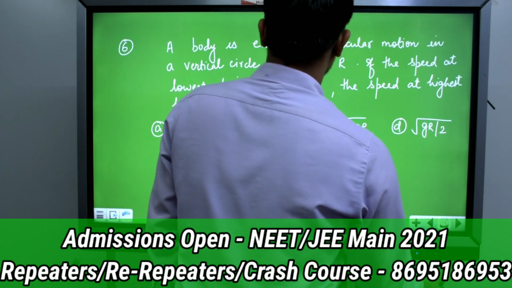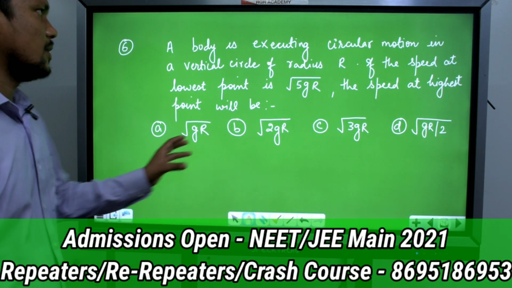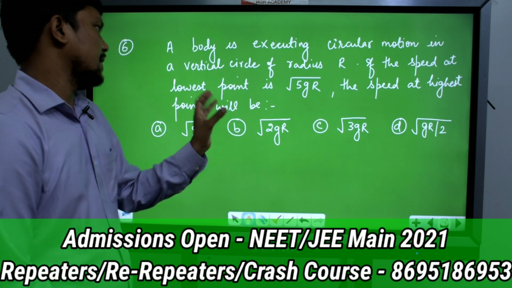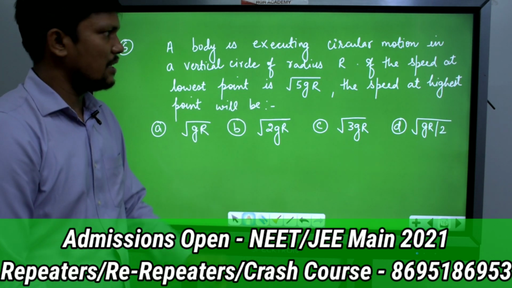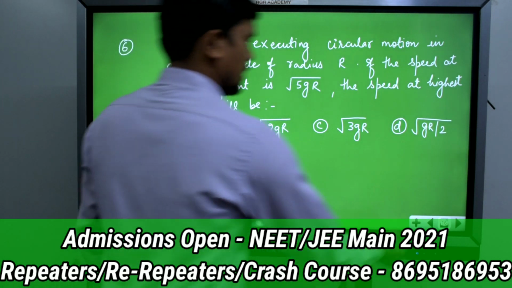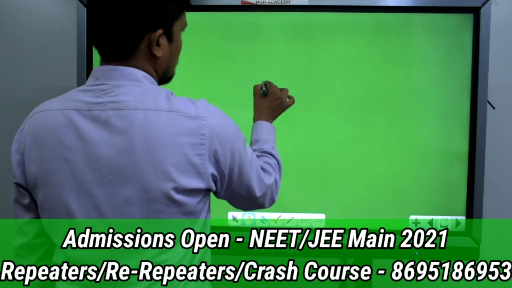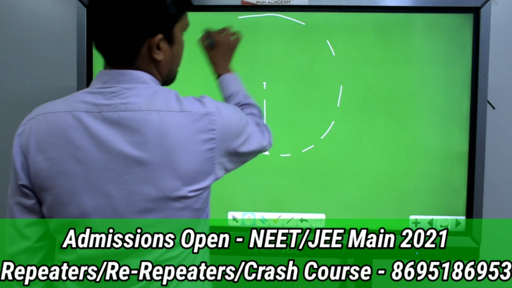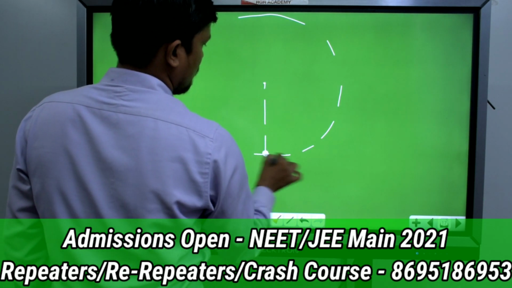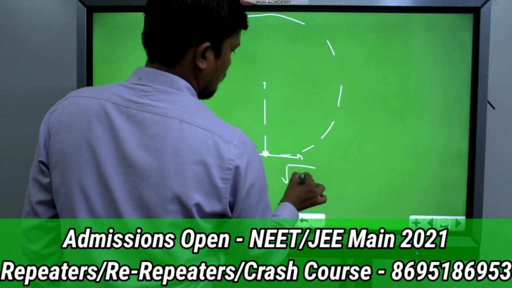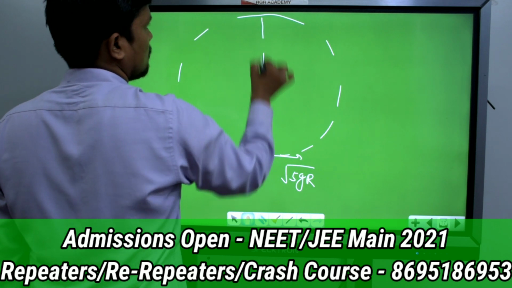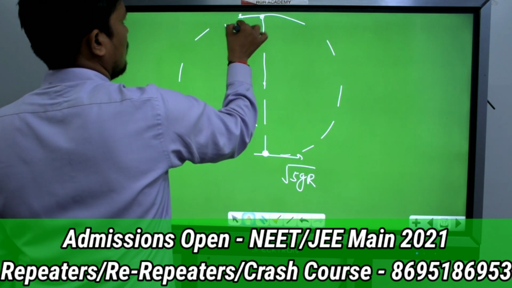Now we will move on to the next question. A body is executing circular motion in a vertical circle of radius r. If the speed at the lowest point is root of 5 gr, the speed at the highest point will be? A particle is moving in a vertical circular motion. At the lowest point the velocity is given as root of 5 gr, where r is the radius. Now they are asking the velocity at the topmost point.